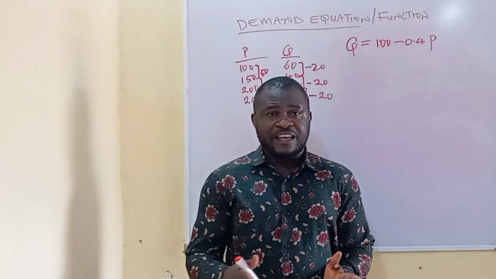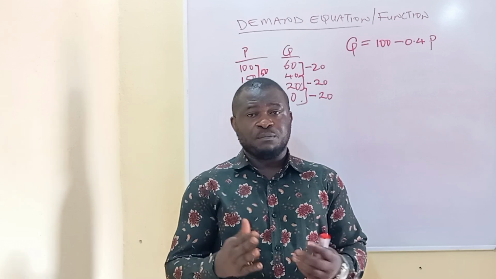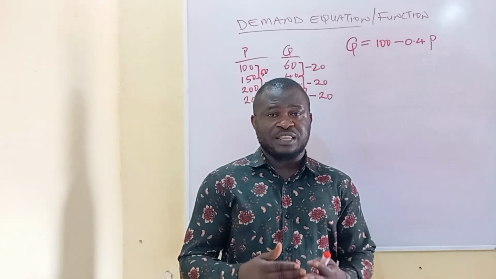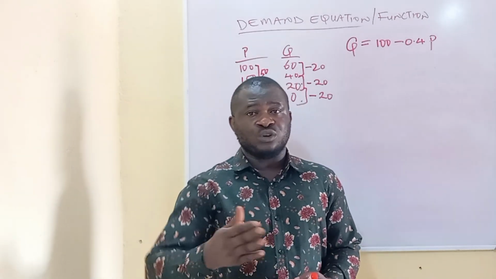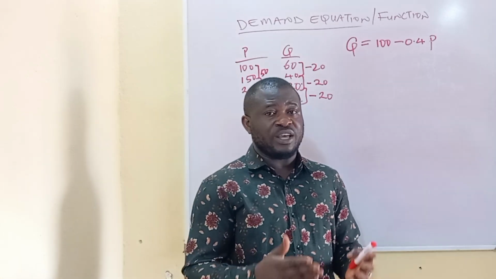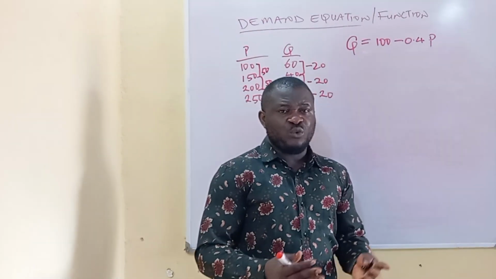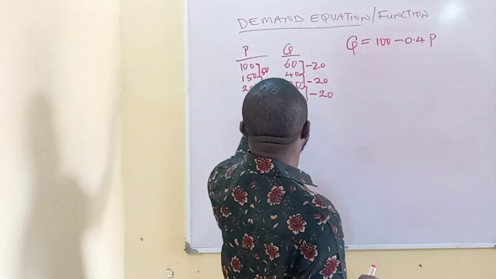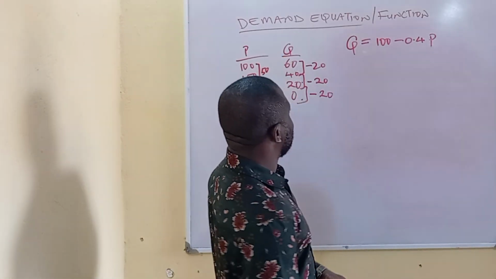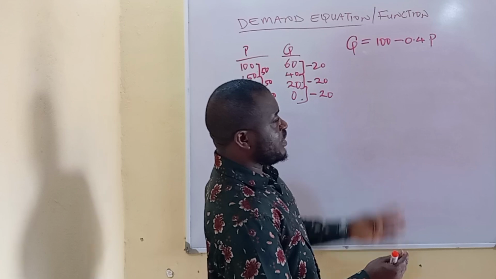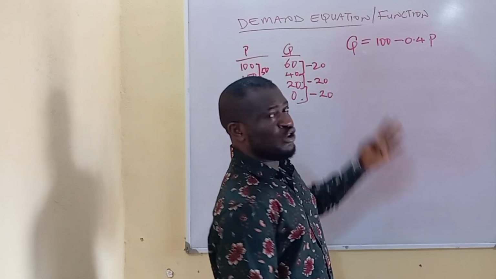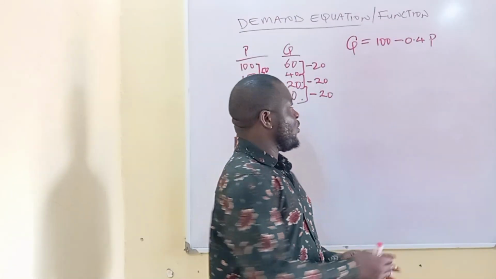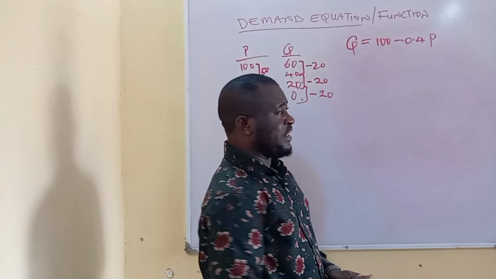And like I've said earlier, the inverse demand function is a demand function whereby price is being expressed as a function of quantity demand and not the other way around. Ordinarily, if we were to draw a demand curve to represent the demand schedule that we have above, we are going to have a demand curve where quantity demand is going to be on the dependent axis while price is going to be on the independent axis.